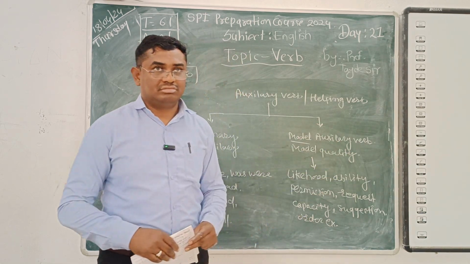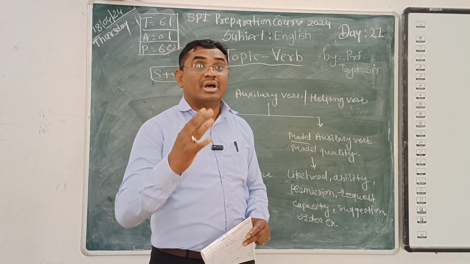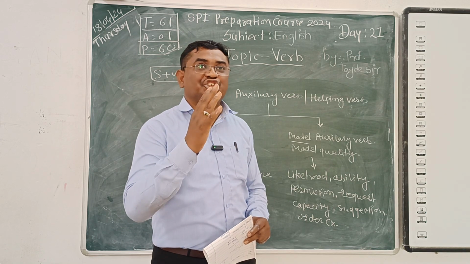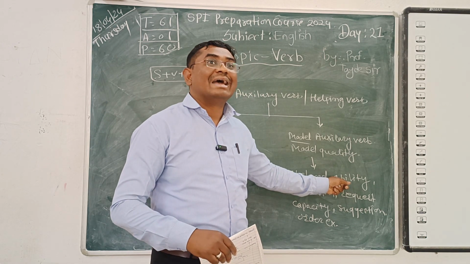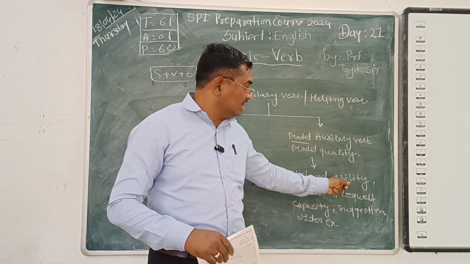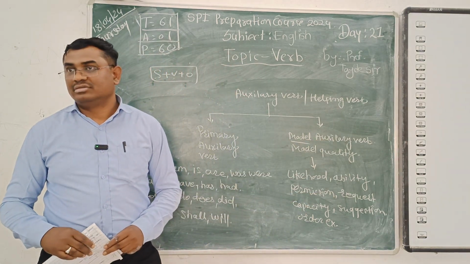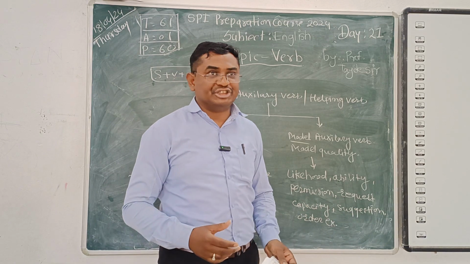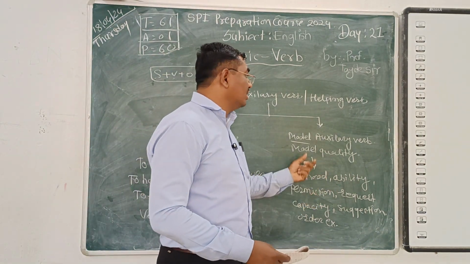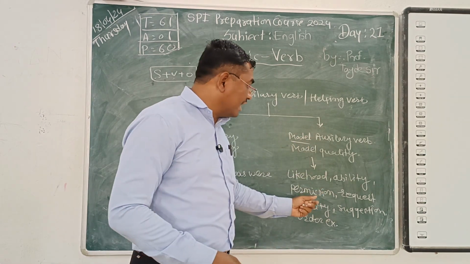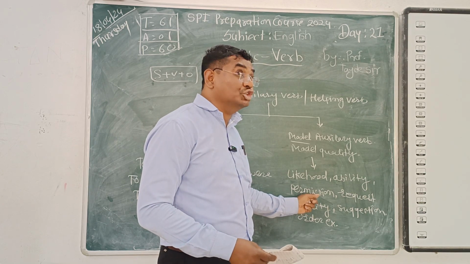Then ability, capacity. Yes, I can do it. The word can shows us, I could do it, we could do it. That word shows us the ability of the people. So here it comes as an auxiliary verb. Then permission. Many times you need permission to do something in your life. At that moment we use some auxiliary verbs. So those words are used as modal auxiliary verbs.